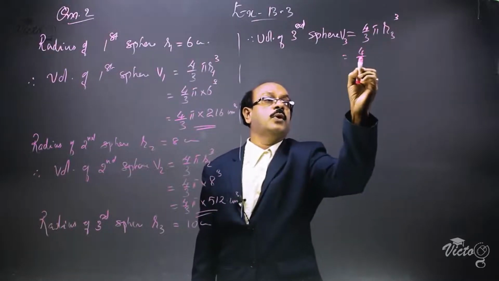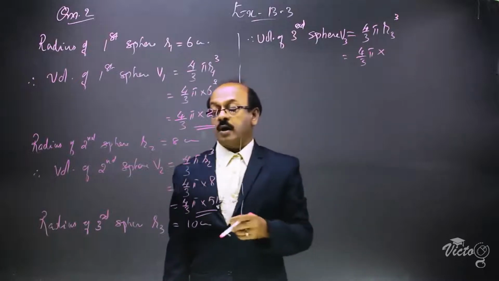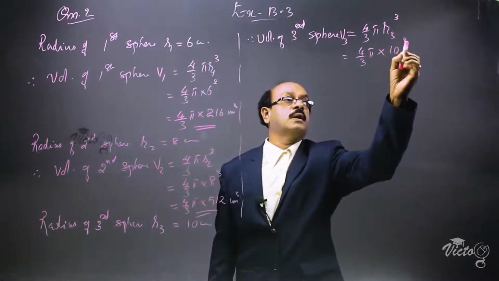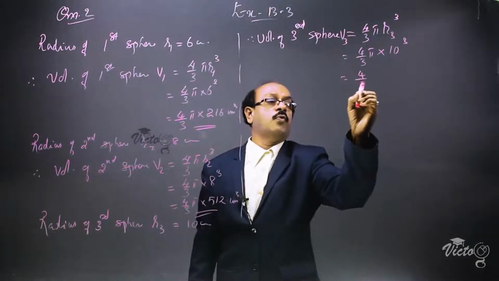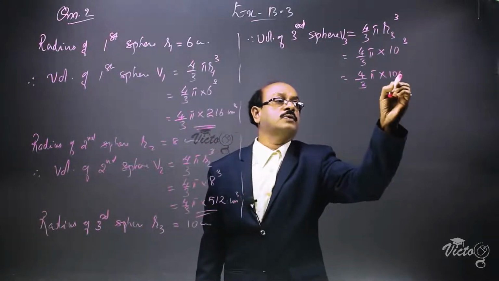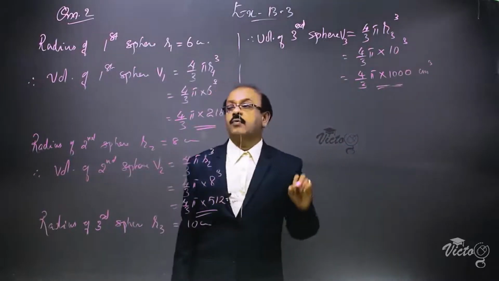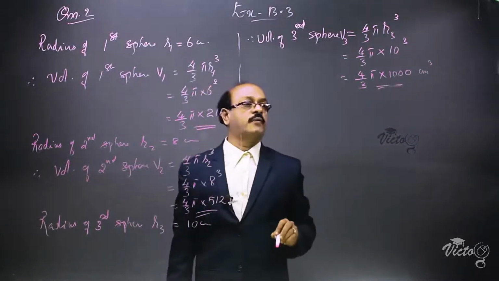This is equal to 4 by 3 pi into the value of R3, the radius of the third sphere, which is 10 centimeter. So, it is 10 cube. This is equal to 4 by 3 pi into 1000 centimeter cube. So, we obtained the volumes of the three spheres given.